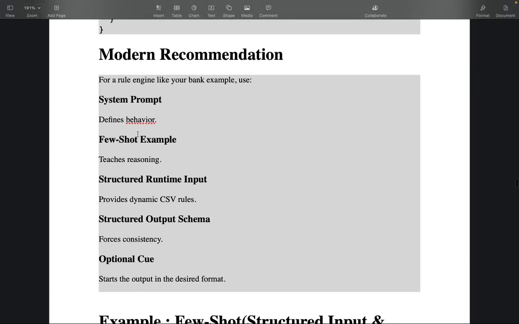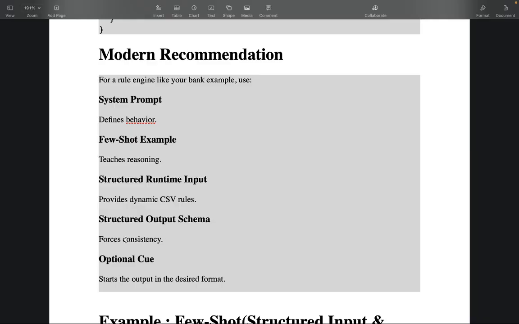So the modern recommendation for this kind of enterprise production level systems, the best recommendation to reduce hallucination, is: in the system prompt define behavior, give few shot examples to teach reasoning, but give those examples in a structured runtime input and structured output schema.